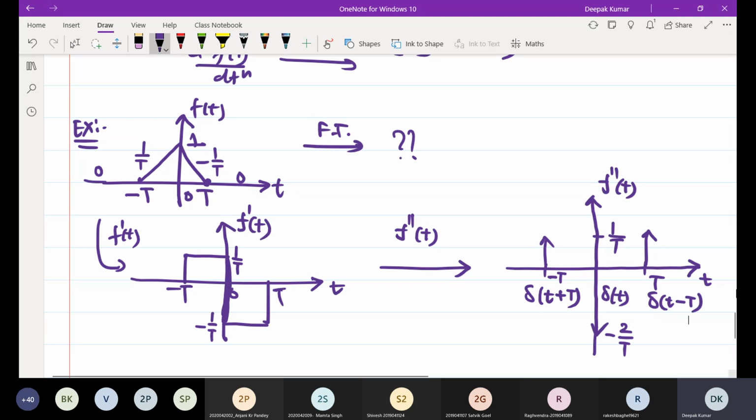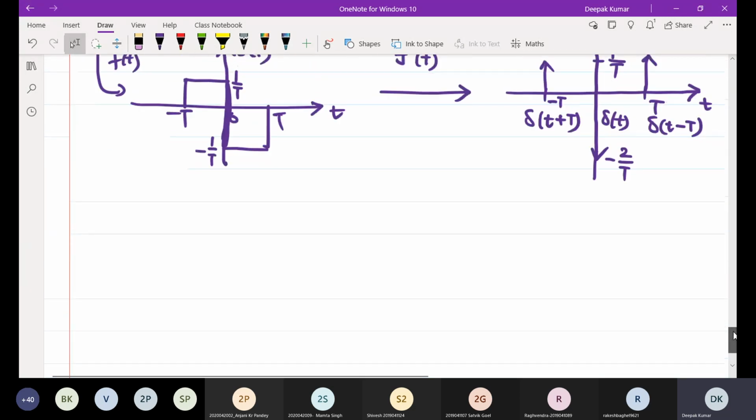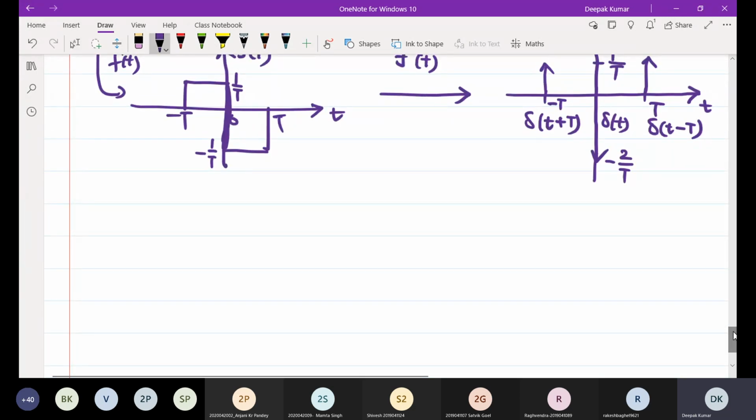So you can write the frequency domain representation of each impulse easily.